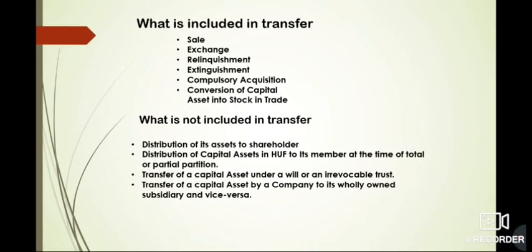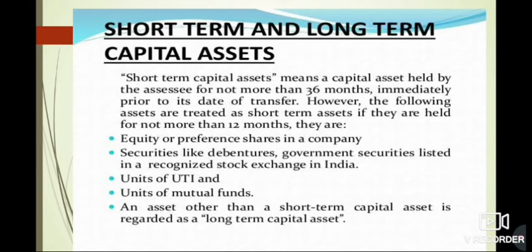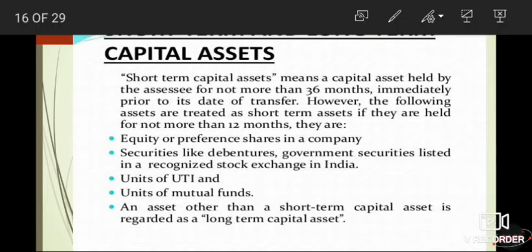So here we have studied what we are going to include in transfer and what we are not going to include. Now, in our capital assets, we have two types of asset: the short-term capital asset and the long-term capital asset. So let's see what these are. A short-term capital asset means a capital asset held by the assessee for not more than 36 months, means 3 years, immediately prior to the date of transfer.